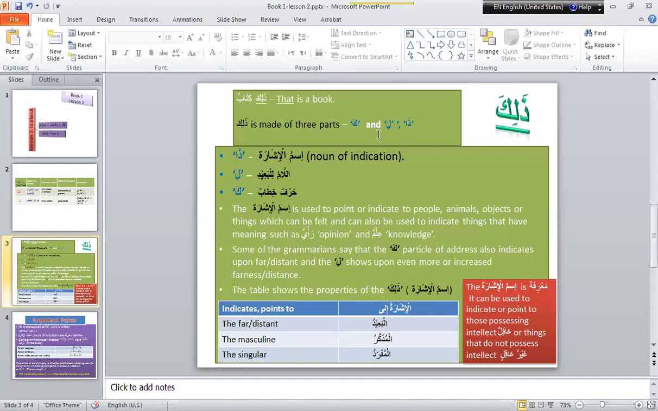Because pesh and zabar are there. Pesh is called dhamma in Arabic, zair is called kasra, and zabar is called fatha. All these signs are used in the Arabic language, and in Urdu these signs are not used frequently.